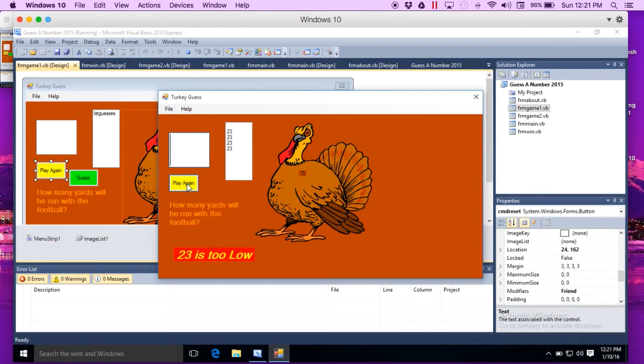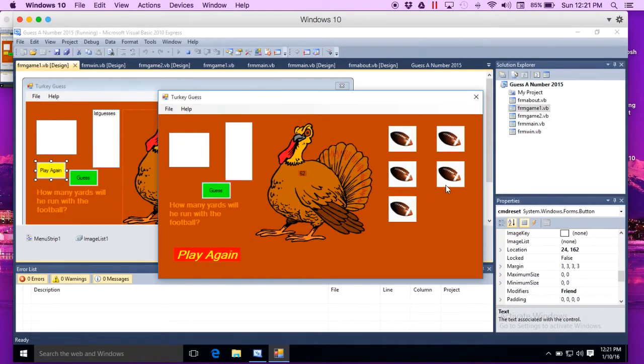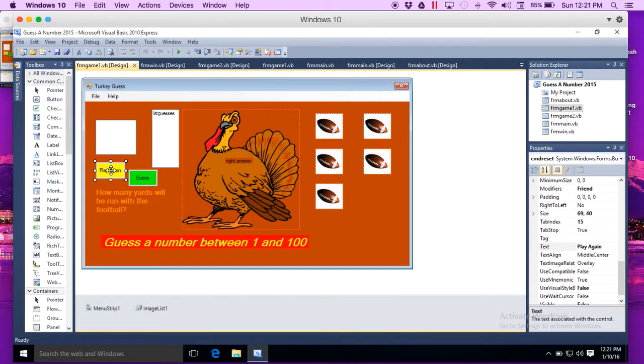And then what happens when I click it? Various things. Puts all 5 images back up. Picks a new random number between 1 and 100. Clears my list box. Puts my cursor back in there and makes itself disappear and puts the guess button back on. So all of those things I'm going to discuss right now.